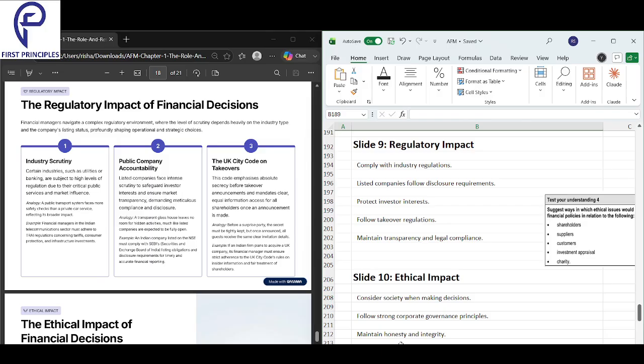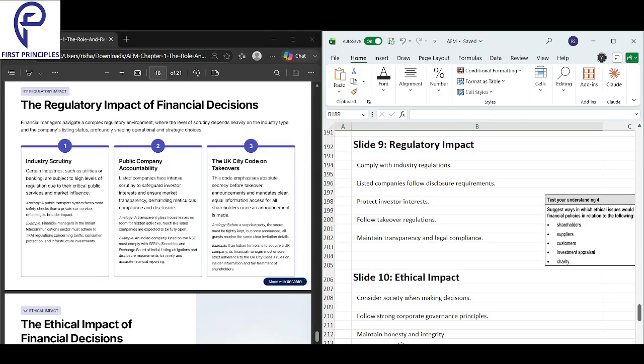As a financial manager, your decisions will have to be such that they maintain transparency and comply with the legal compliances. They're following all the rules and regulations, protecting the investors' interest, and complying with the industry regulations. If you're a listed company, you have to follow the disclosure requirements. That is the regulatory impact of financial decisions.